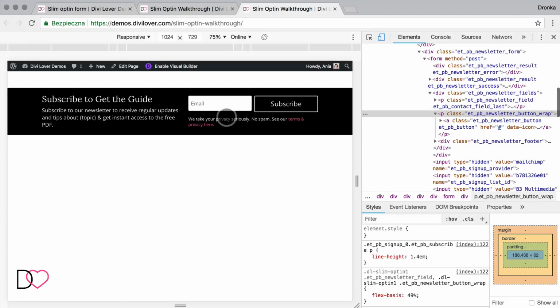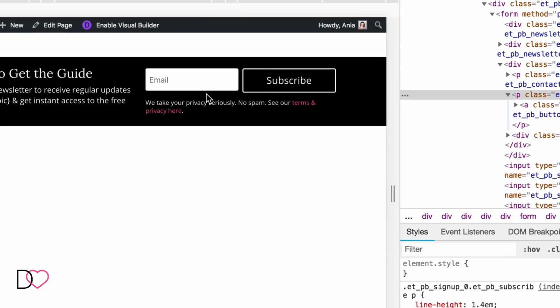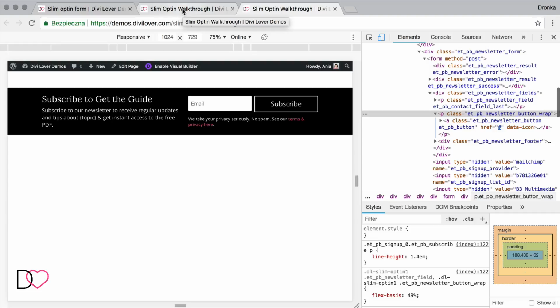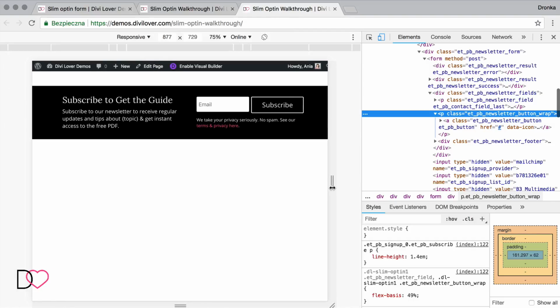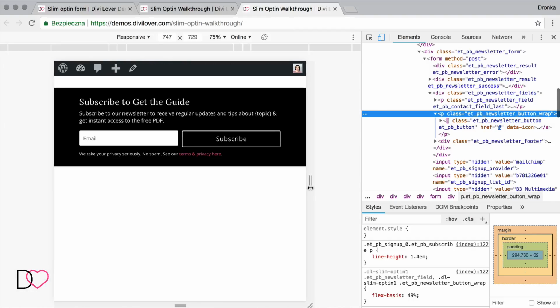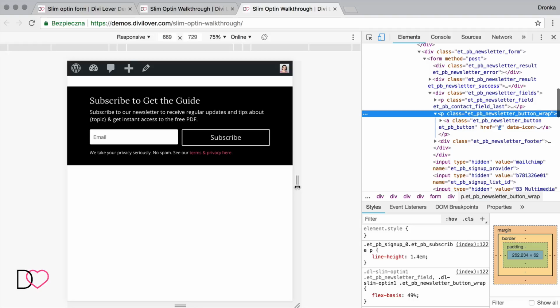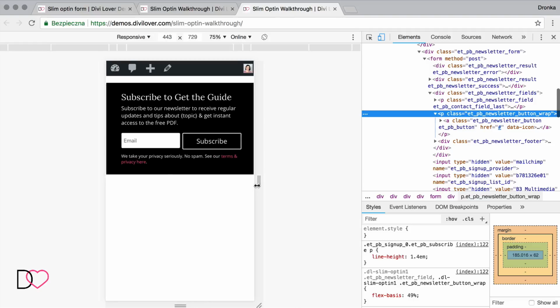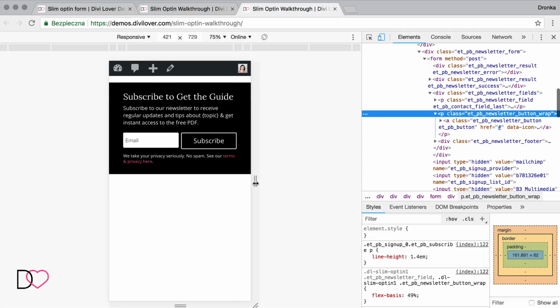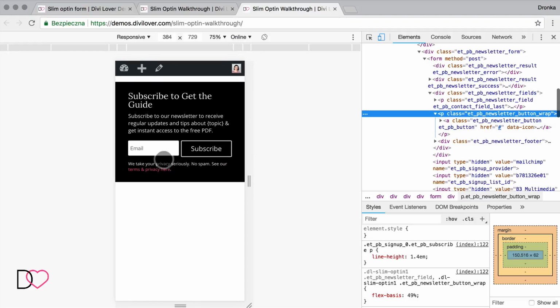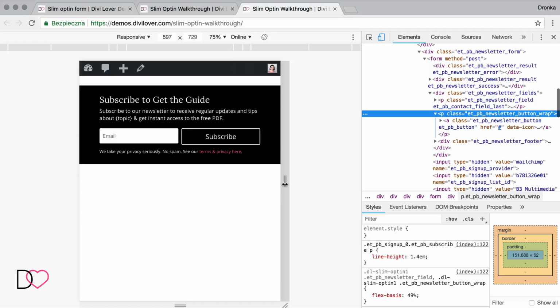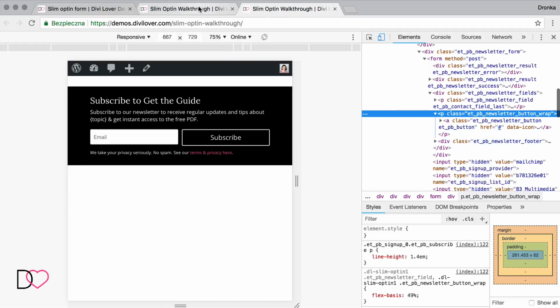Okay, great. You can see that these fields aren't equal, they have different heights. We can change that by editing the font size for the button, but let's leave that for now. Let's see how that behaves on smaller screen sizes. That's looking good. And here for phone, we would want the email field to be full width. So we need to set a media query to do that.